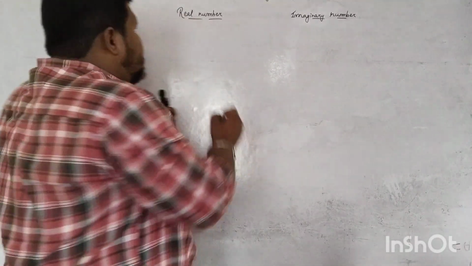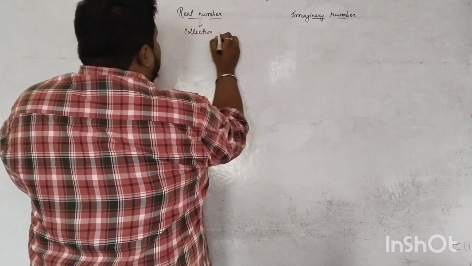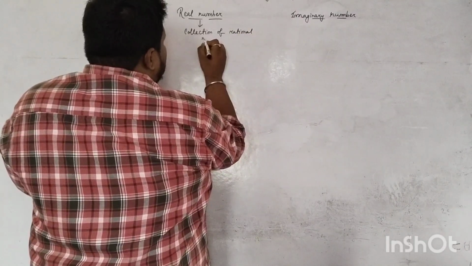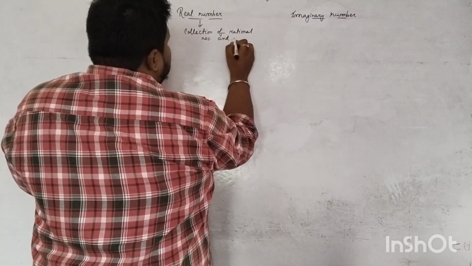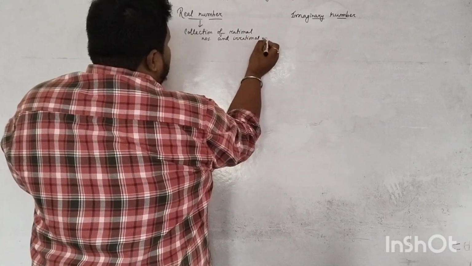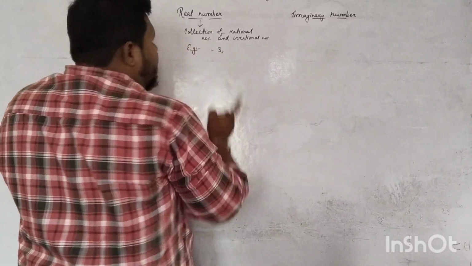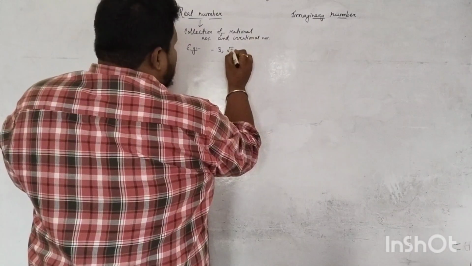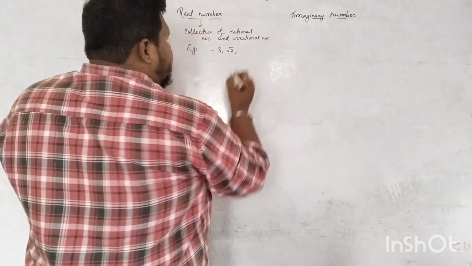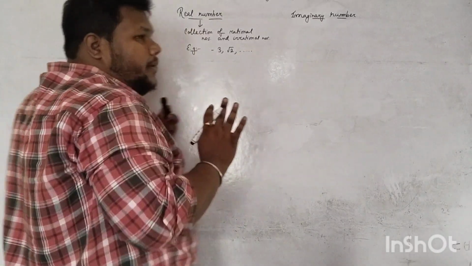What are real numbers? A real number is a collection of rational numbers and irrational numbers. That means -3 is a rational number, it is a real number. √2 is an irrational number, but it is a real number. Okay, so it goes on, right?